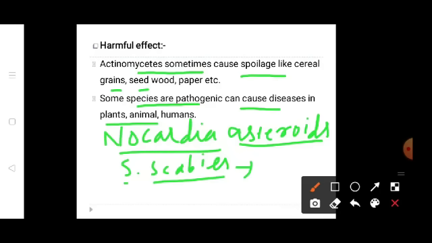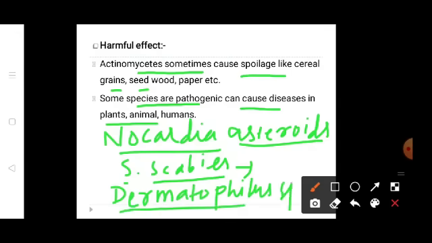Likewise, Dermatophilus is one species that can cause skin infection. So they can cause spoilage, and they can also work as pathogens that cause disease in plants, animals, and humans. Here are the examples: Nocardia can cause lung infection.